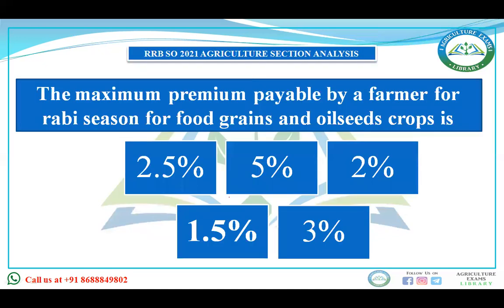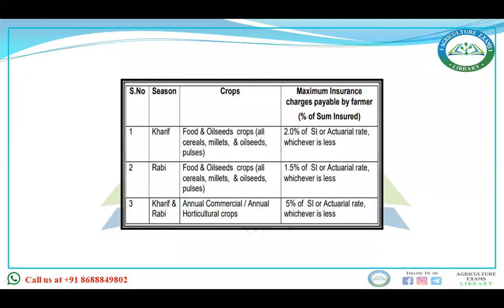The maximum premium payable by a farmer for the Rabi season, mark this question, for food grains and oilseed crops is 2.5%, 5%, 2%, 1.5%, or 3%. For Kharif it is 2%, Rabi it is 1.5%, and for horticulture crops it is 5%. For Kharif food and oilseed it's 2%, for Rabi food and oilseed it's 1.5%, and for horticulture it is 5%.